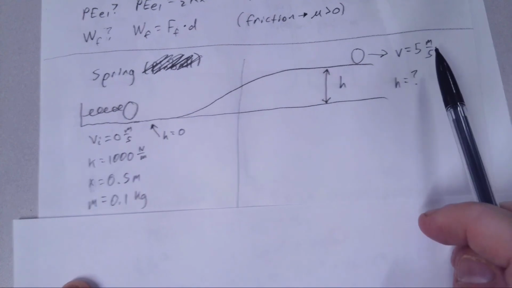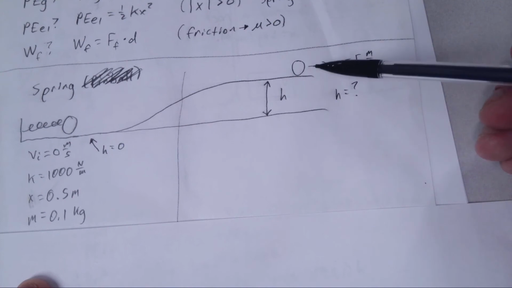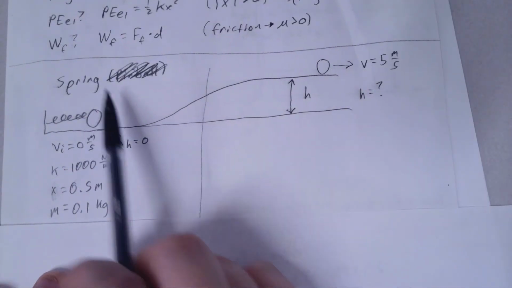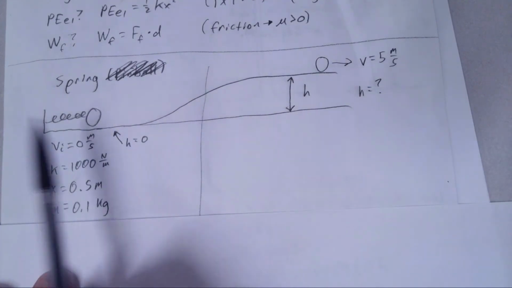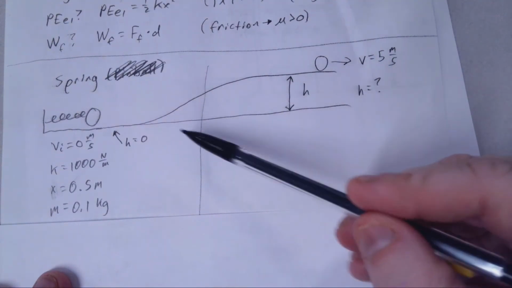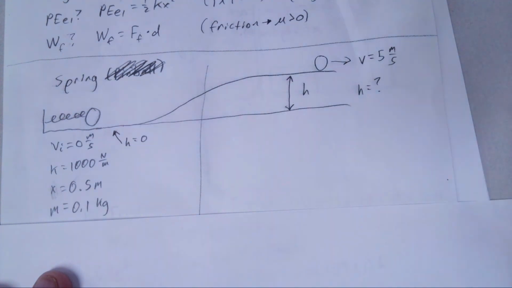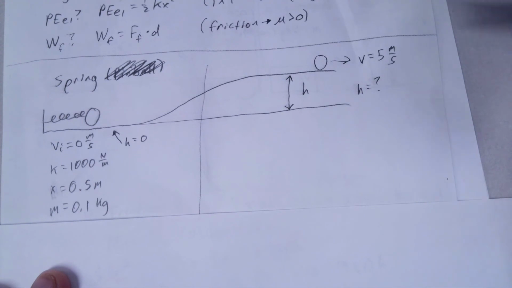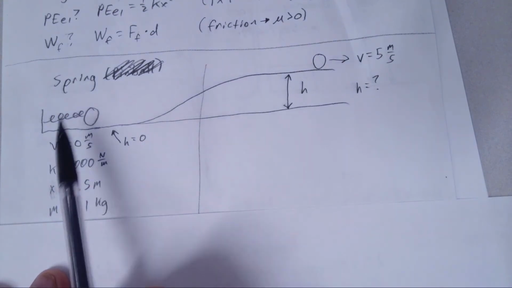At the end, we want to find what height we need over here in order for this ball to be going only 5 meters per second at here. So we're going to look over here at what type of energies we have over here and what type we have over here. Notice we're only looking at the beginning and the end. It doesn't matter if there's no friction here. It doesn't matter what type of things, or if there's corkscrews or loops or other hills here. What matters is all the energy at the beginning of the problem has to be the same as all the energies at the end of the problem. So even if we had multiple transformations of energy before and after, what matters is beginning and end.